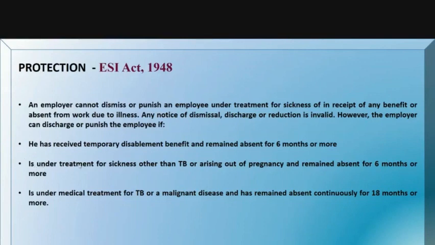And the second one is under treatment for sickness other than TB. If he is under treatment for sickness other than TB or arising out of pregnancy and remained absent for 6 months or more, then he can discharge or punish the employee. And if he is under medical treatment for TB or a malignant disease and has remained absent continuously for 18 months or more, in that case also he can discharge or punish the employee, right?